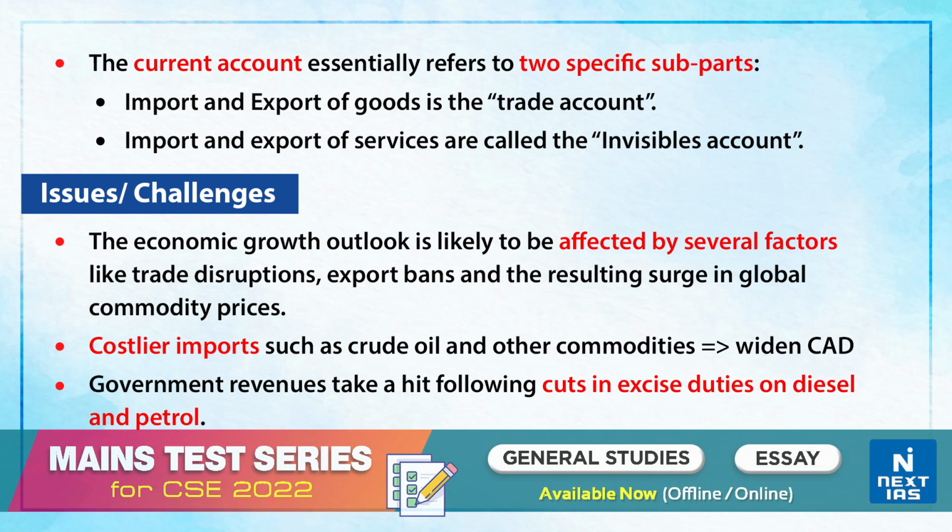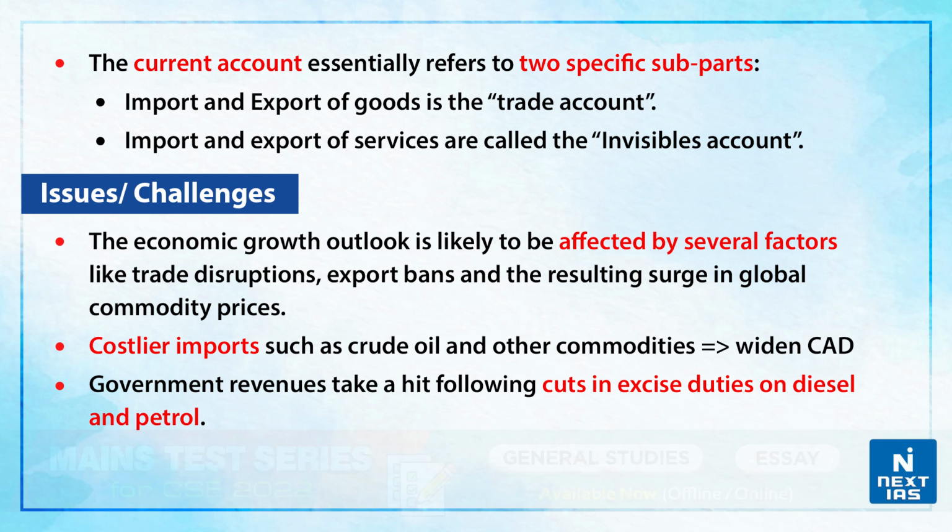Now let us discuss some of the issues and challenges. First of all, the economic growth outlook is likely to be affected by several factors like trade disruptions, export bans, and the resulting surge in global commodity prices. Secondly, costlier imports such as crude oil and other commodities will lead to widening of the current account deficit. Also, when there is a cut in excise duty on diesel and petrol, the government revenues take a hit.